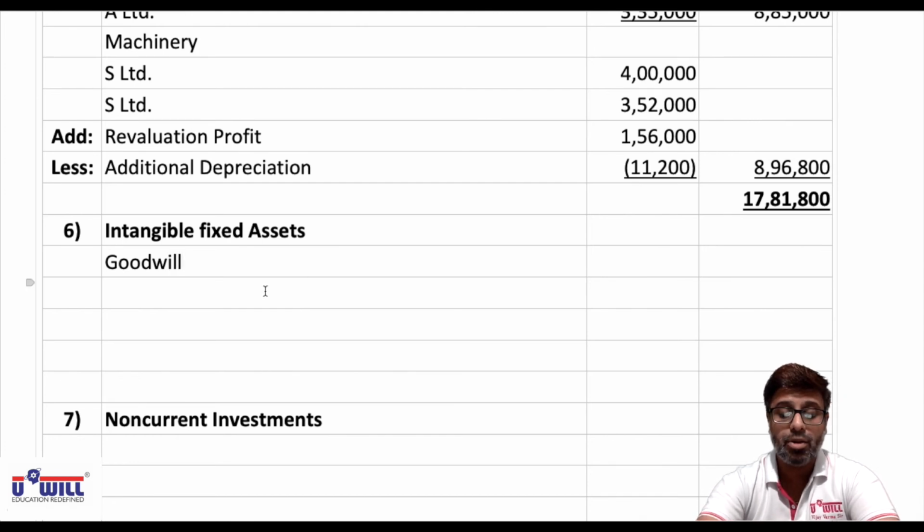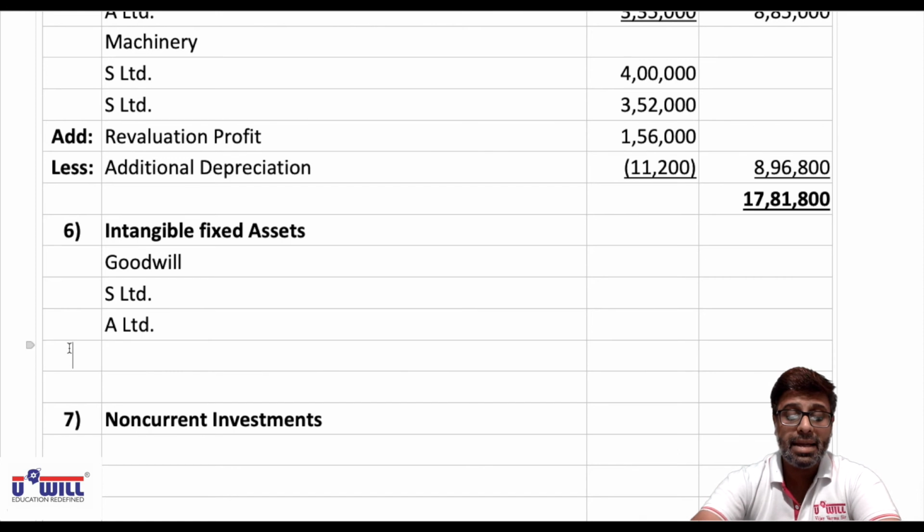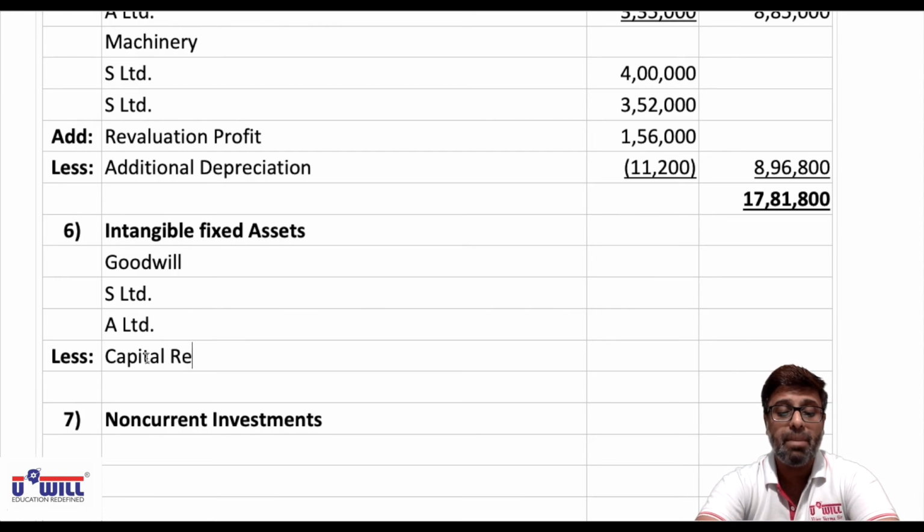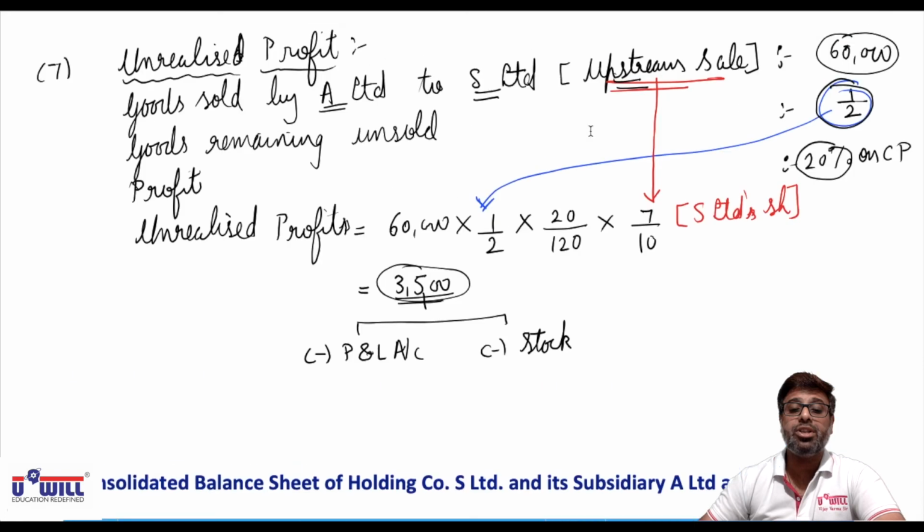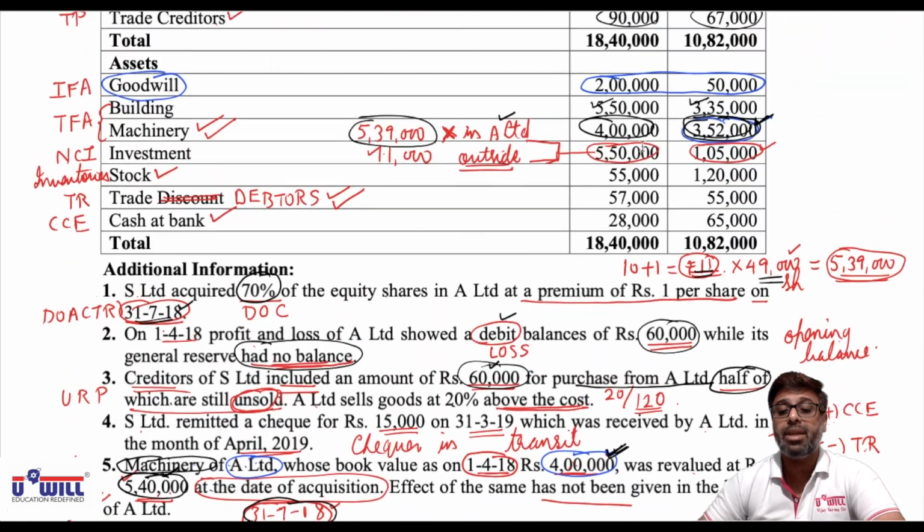Now intangible fixed assets will include goodwill. So first we'll write goodwill is already there in the balance sheet also. So goodwill of holding company S Limited and goodwill of subsidiary company A Limited. And since we have seen there is capital reserve in the control chart B, that capital reserve we will minus from the amount of goodwill. So see in the balance sheet what is goodwill of holding and subsidiary company.